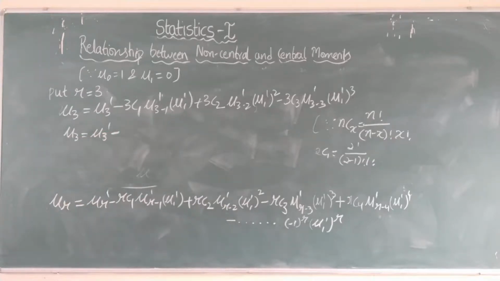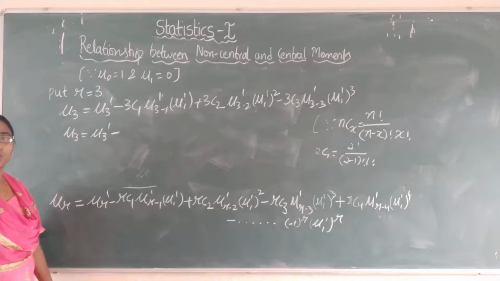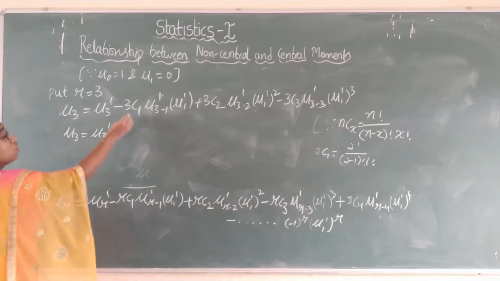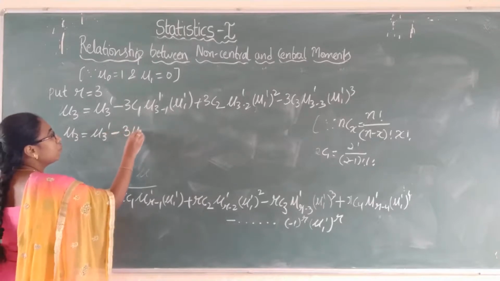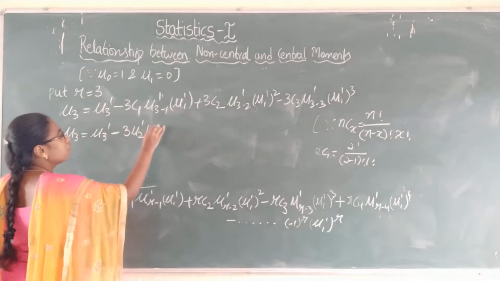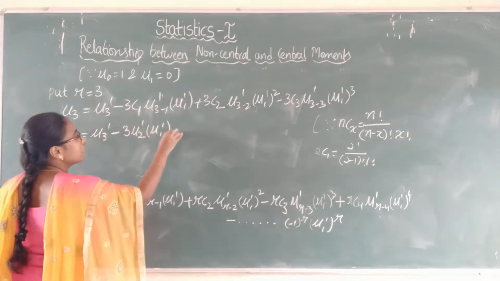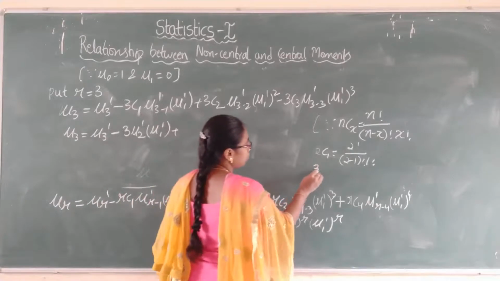Always remember nC1 value will be n itself, like 2c1 equals 2, 3c1 equals 3, 4c1 will be 4, 5c1 will be 5. So 3c1 is 3 into mu 3 minus 1, that is mu 2 dash, into mu 1 dash, plus 3c2. So 3c2 value will be 3 again. You can find out the 3c2 value.